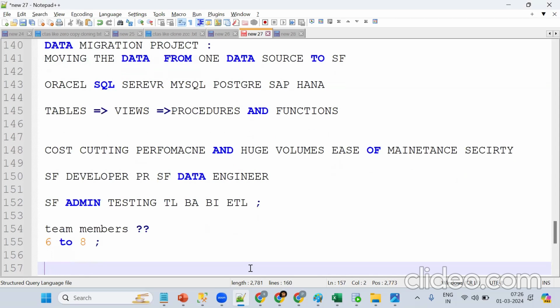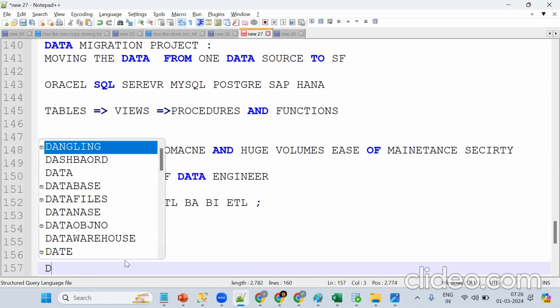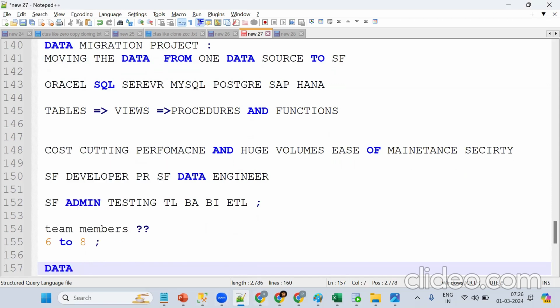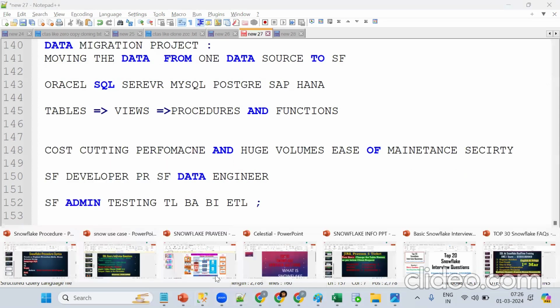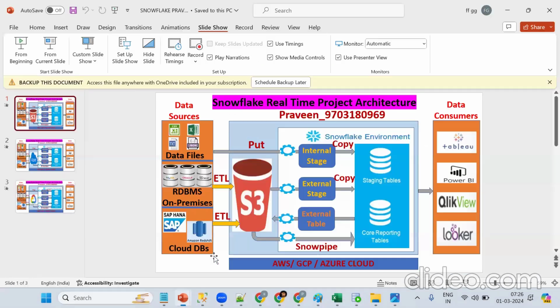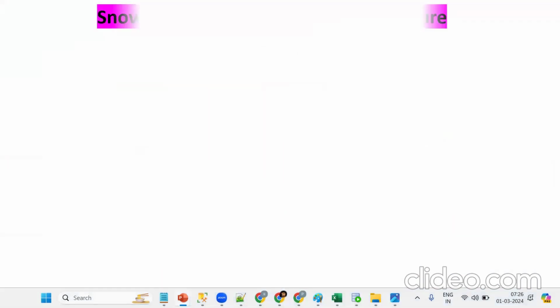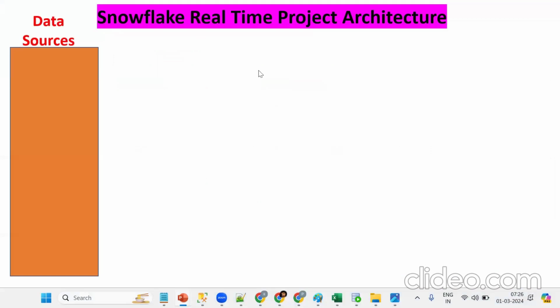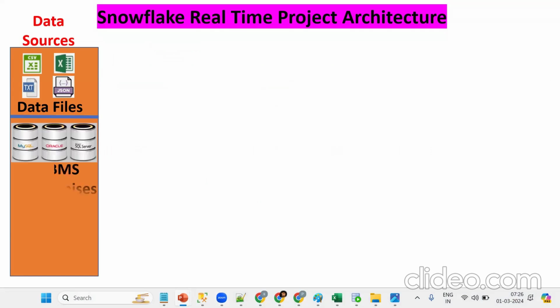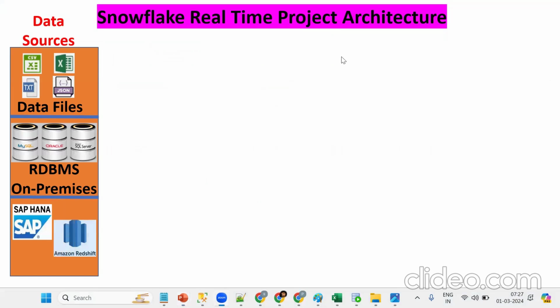Now, data migration. We'll see the flow, and this flow is important. Remember, in a real-time process, the same project will flow. Our sources can be CSV files, Excel, files, or on-premises databases such as MySQL, Oracle, SQL Server or SAP HANA, or the cloud, such as Amazon Redshift.